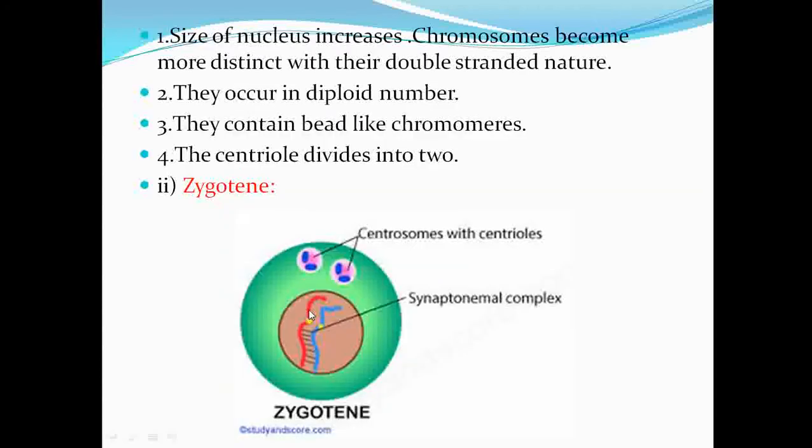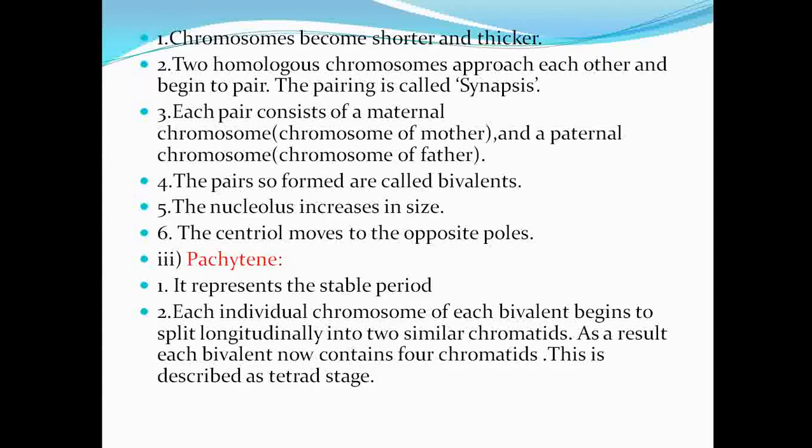Further, the zygotene stage is the second stage. Here also the centrosomes with centrioles shown in this diagram are totally divided, and further the synaptonemal complex is formed in zygotene. So let's see which features are there.